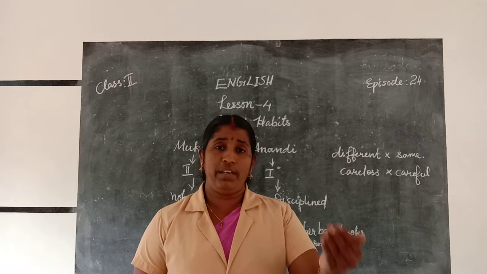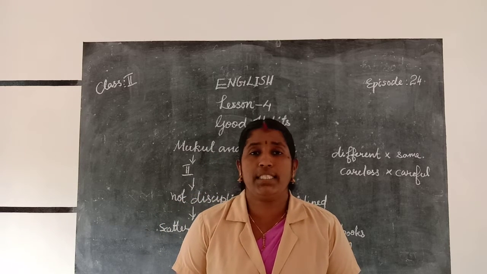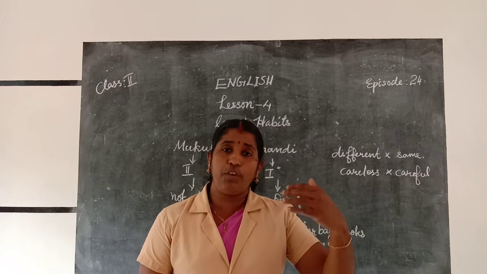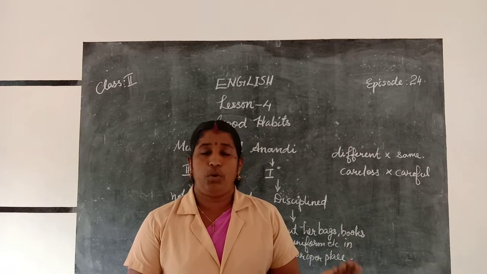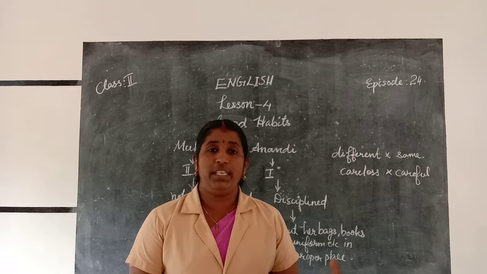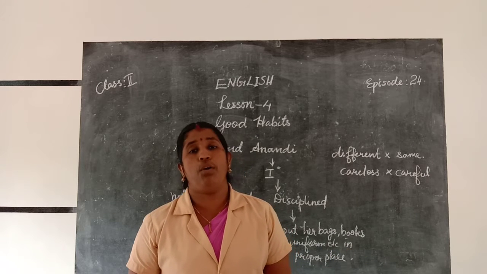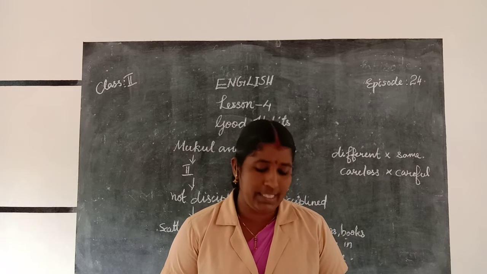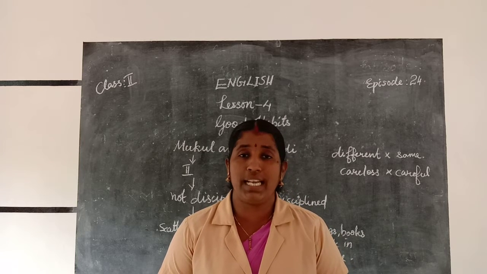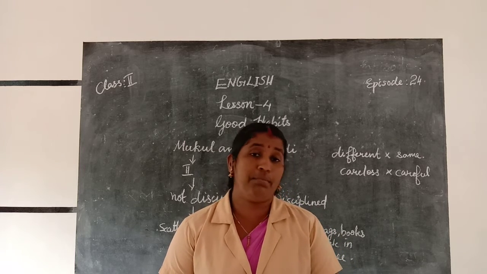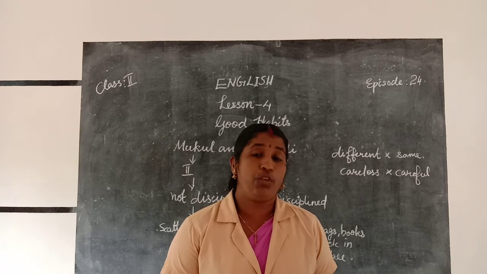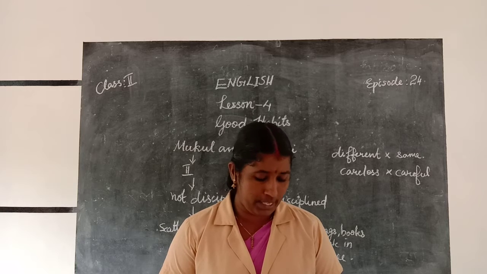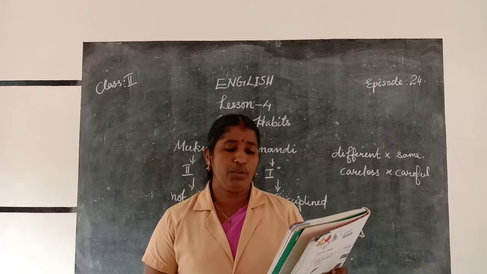Slumps means whenever he comes back from school, he is scattering his books. He is putting his book here and his uniform on top of the bag, or putting his shoes here and there, and he falls on the sofa for sleeping. That is slumps. There is a new word, slumps. What is the meaning of slumps? To fall suddenly. S-L-U-M-P-S. Slumps on the sofa.